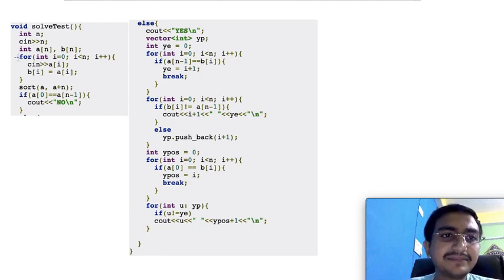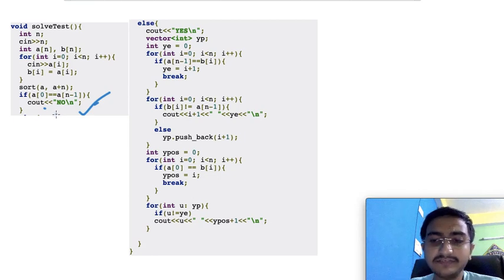I took the same input A and B as in the previous question, and again I'm sorting them, and if the first element is equal to the last one, I'm just outputting no. I hope you got this from the previous one. Why am I doing this? If all elements are the same, then the first and last element after sorting will also be the same. Else they will not be the same.